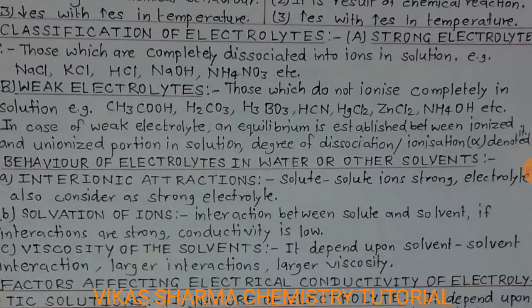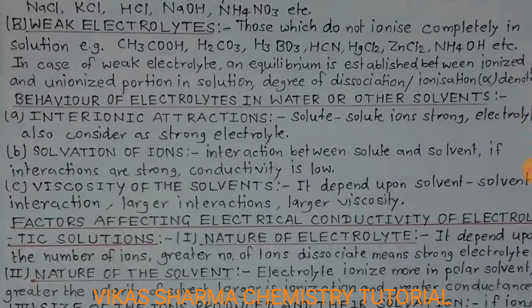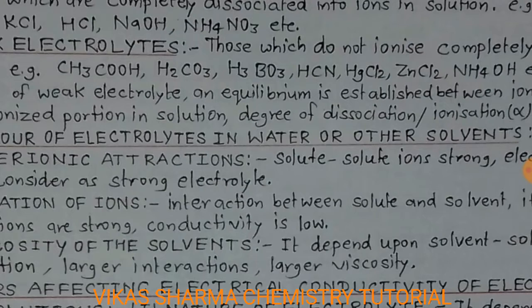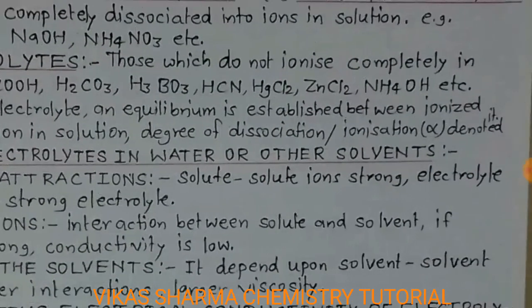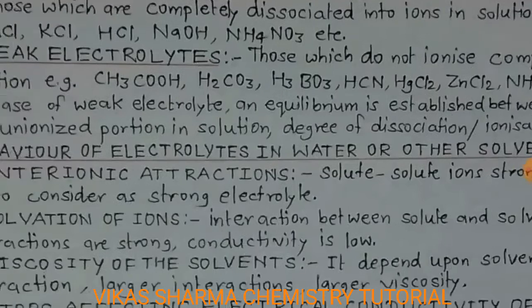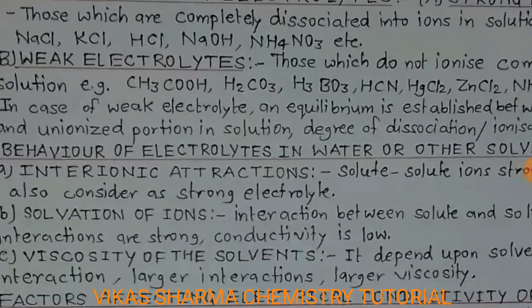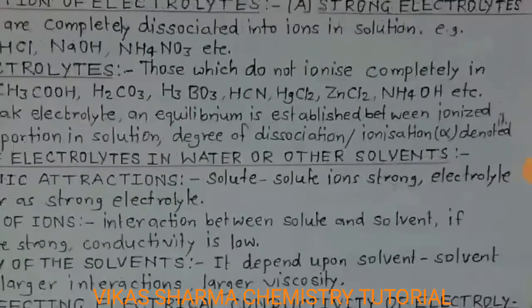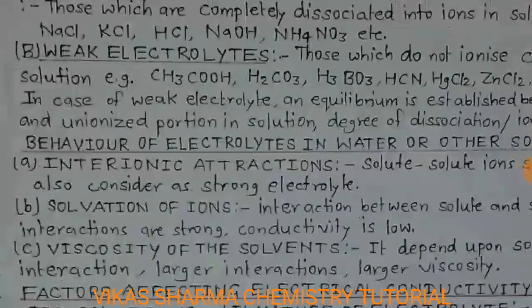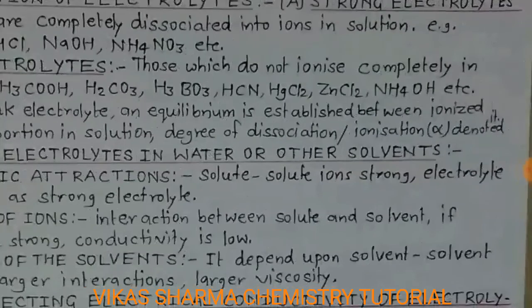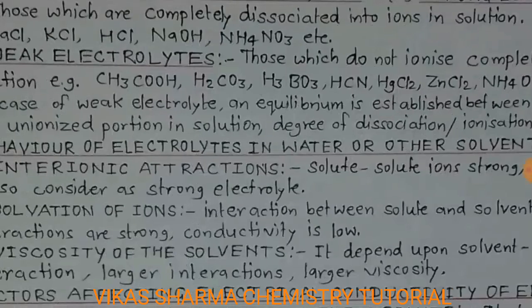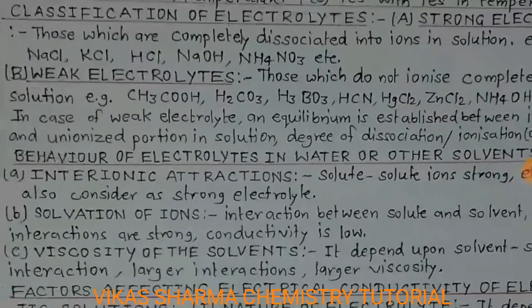Students, the second type is the weak electrolyte, those which do not ionize completely in solution. Examples are ethanoic acid, carbonic acid, boric acid, hydrogen cyanide, mercury chloride, zinc chloride, ammonium hydroxide, etc. In the case of a weak electrolyte, an equilibrium is established between the ionized and unionized portions in solution. The degree of dissociation or ionization is denoted, meaning they are not fully ionized, so they are considered weak electrolytes because an equilibrium is formed.